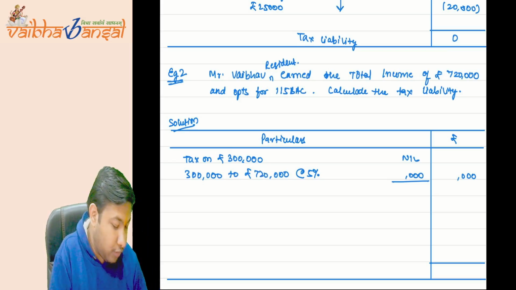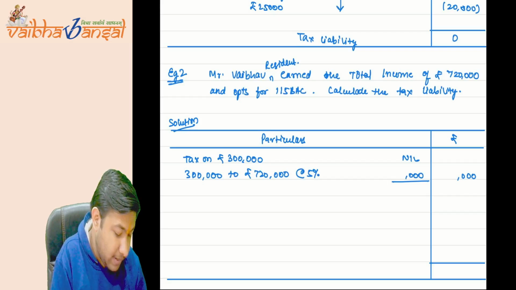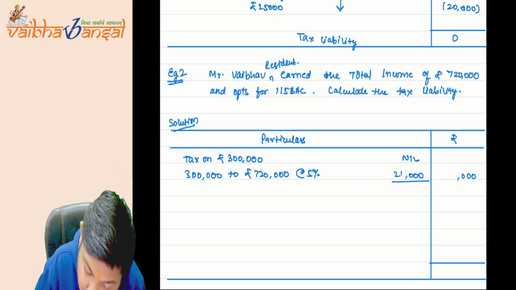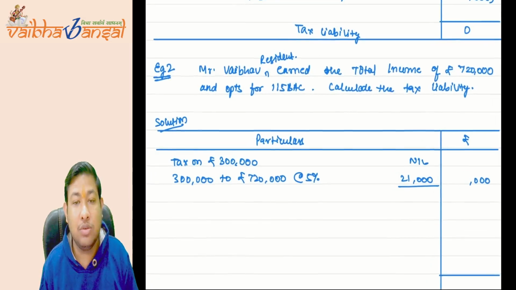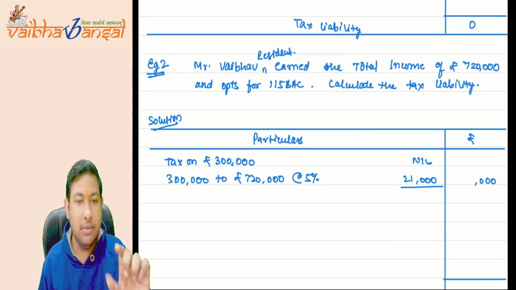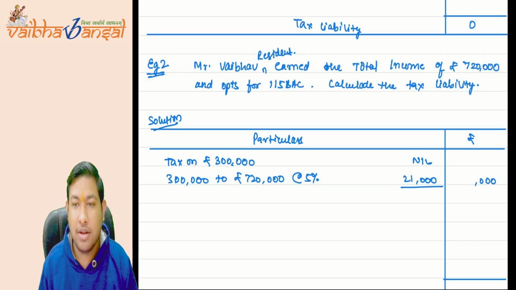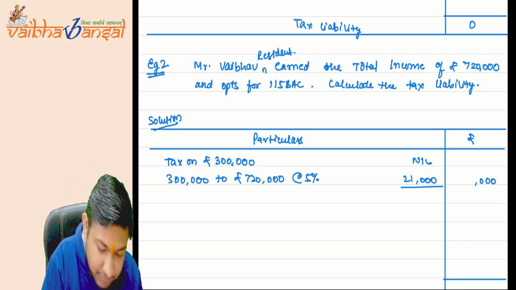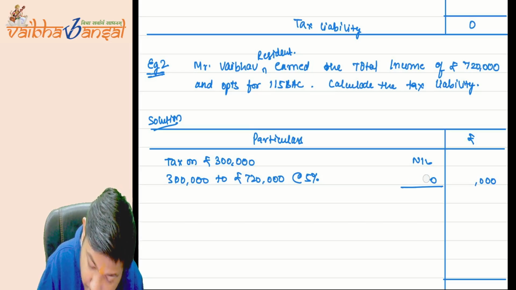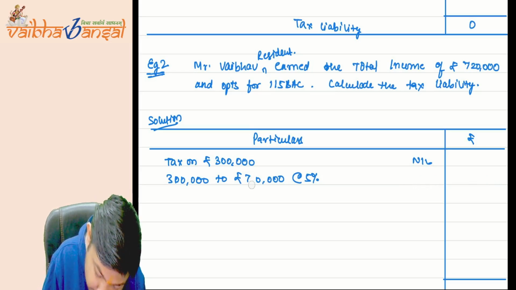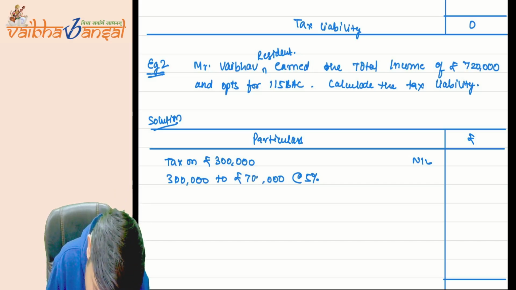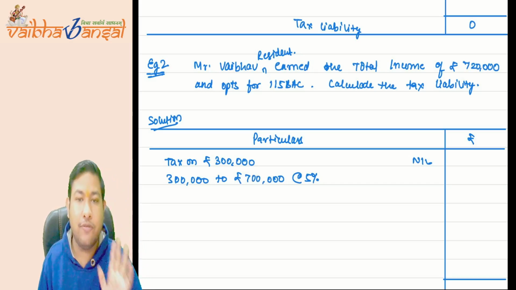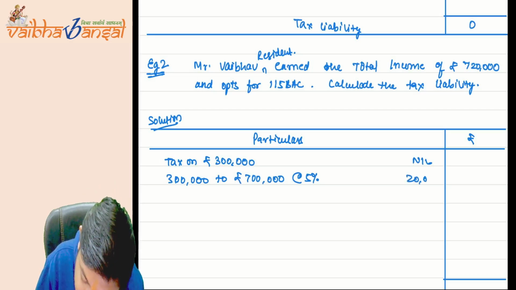So 4 lakh 20,000 multiplied by 5% will come to 21,000 of tax. It is wrong. Because up to 7 lakh, there is a slab of 5%, so it will come to 20,000 only.